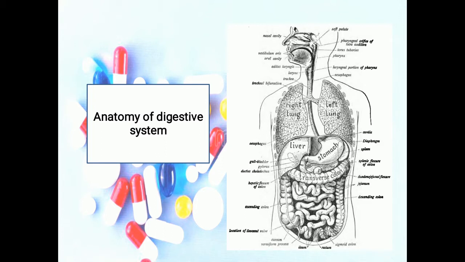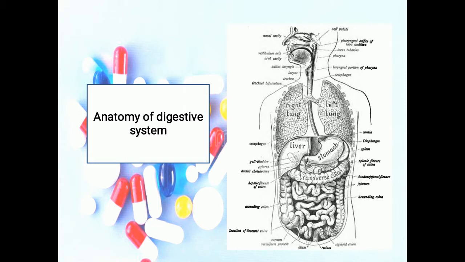The accessory digestive organs include the teeth, tongue, salivary glands, liver, gallbladder, and pancreas. Teeth aid in the physical breakdown of food, and the tongue assists in chewing and swallowing. The other accessory digestive organs, however, never come into direct contact with the food. They produce or store secretions that flow into the GI tract through ducts. The secretions aid in the chemical breakdown of food. So this is the basic anatomy of the digestive system.